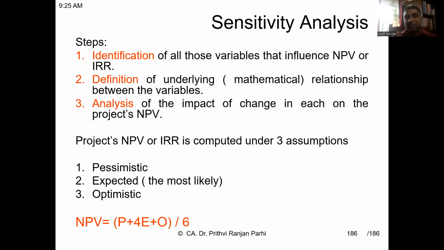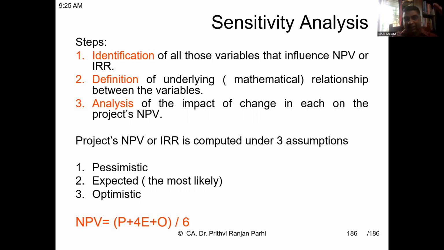Under sensitivity analysis, there are three possibilities or situations. One is pessimistic, where everything goes wrong. What will be the result? Then an optimistic situation is assumed, where everything happens fantastically.